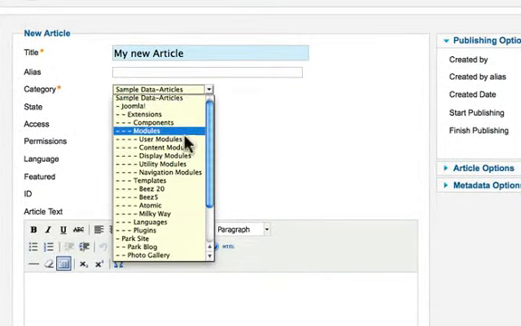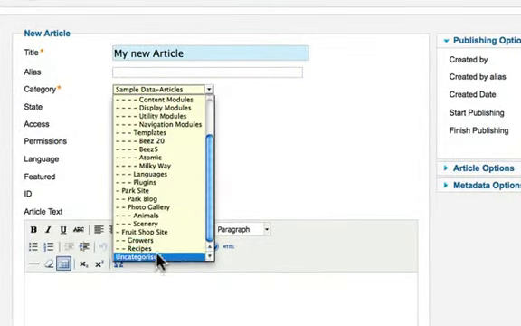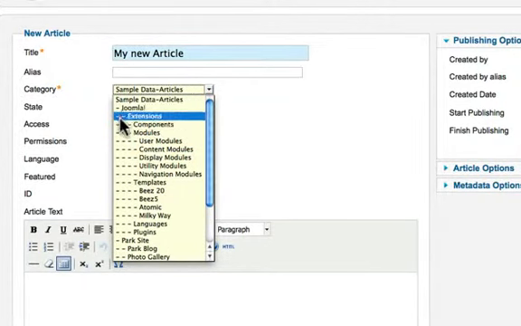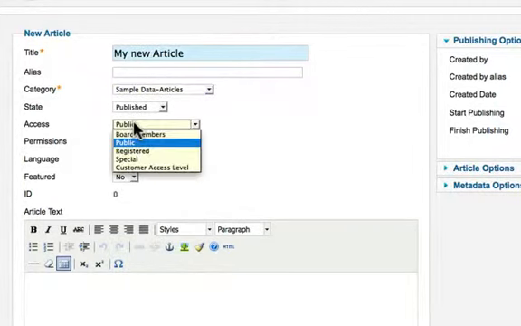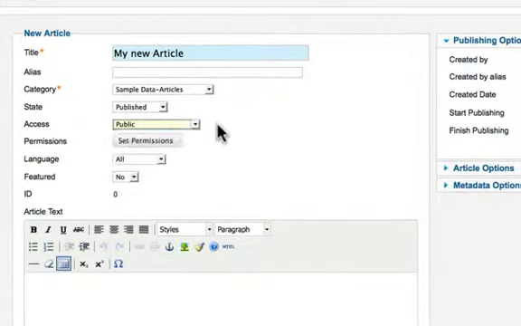The category. What category am I going to put this in? Uncategorized is all the way at the bottom, but you'll notice the nested categories all the way down that we've already talked about. Is it published? Is it public? It can be set for any access level that you've defined.